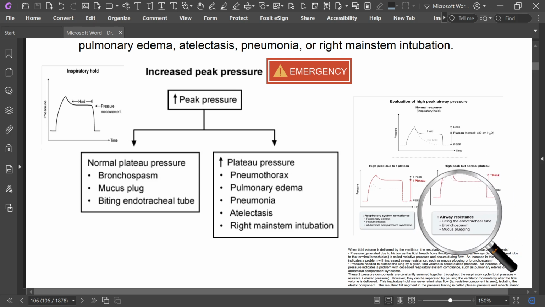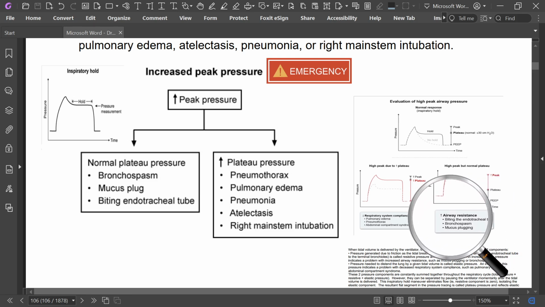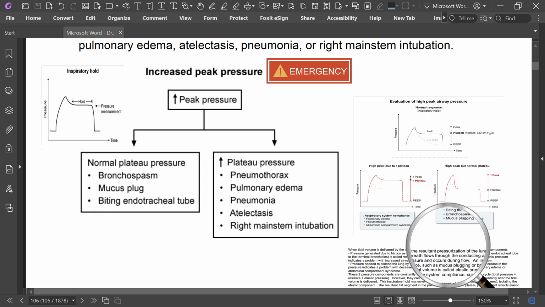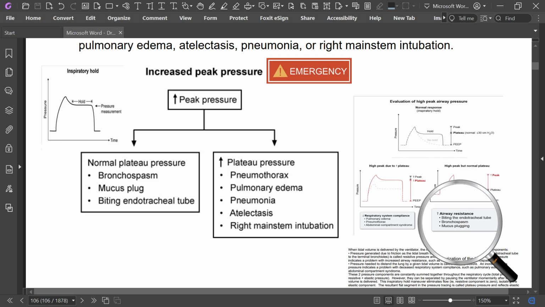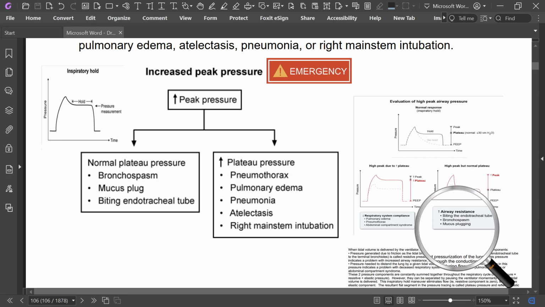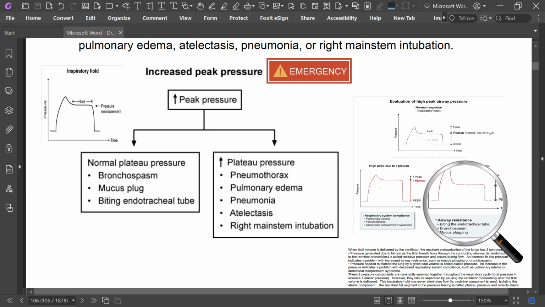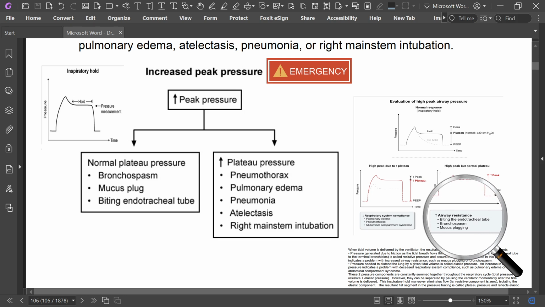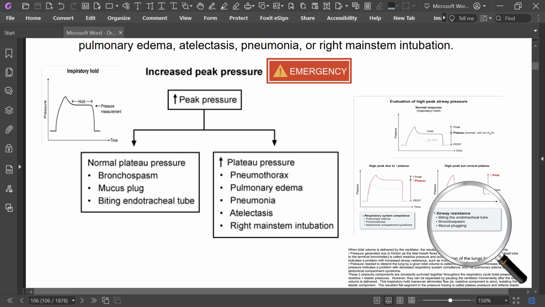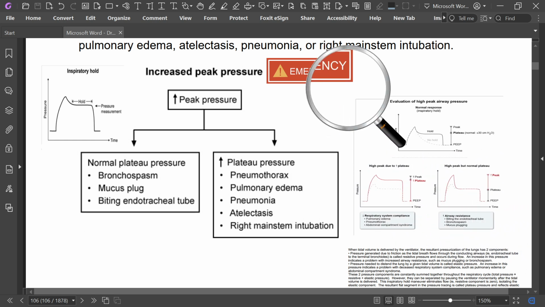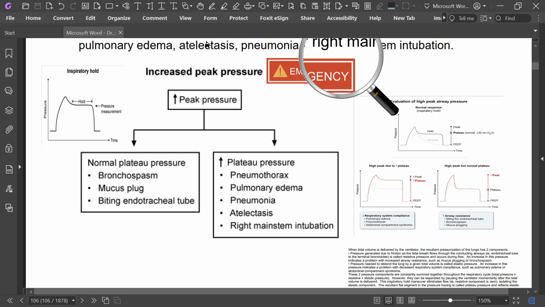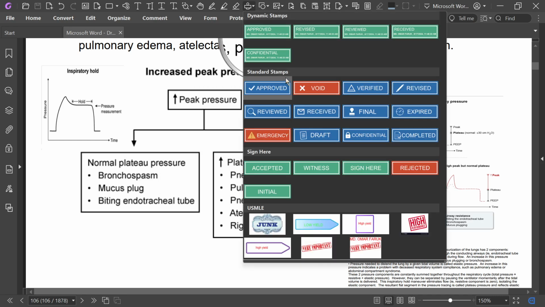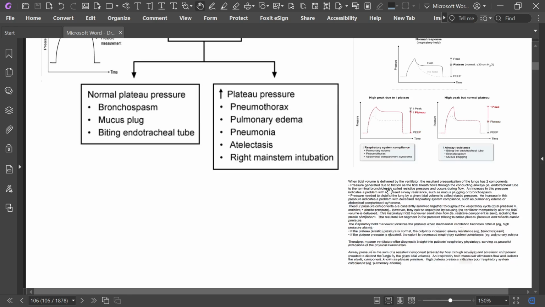It is due to increased airway resistance: biting the endotracheal tube, bronchospasm, and mucus plugging. So this is the condition.